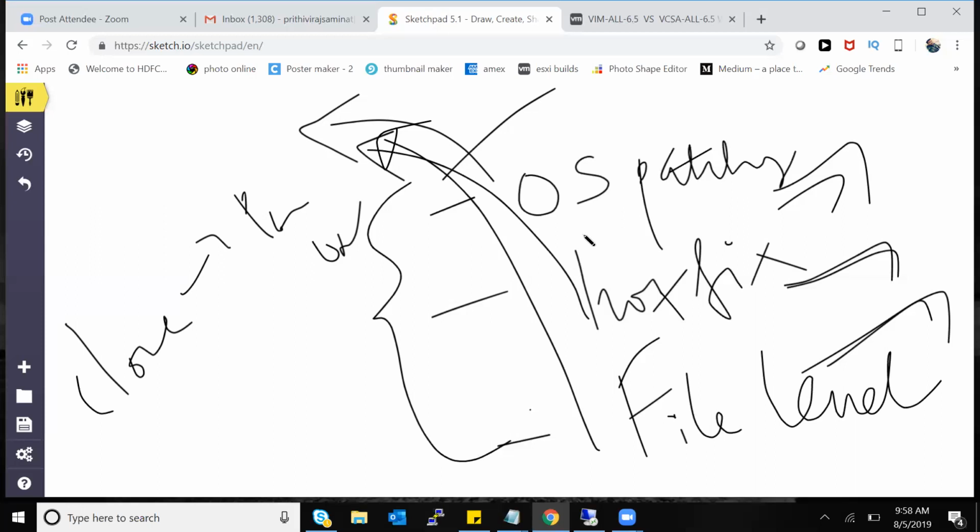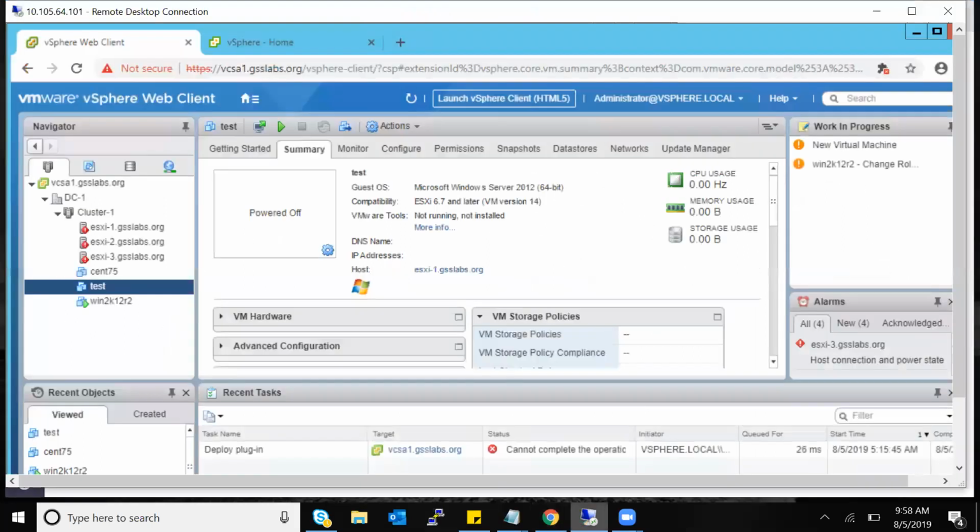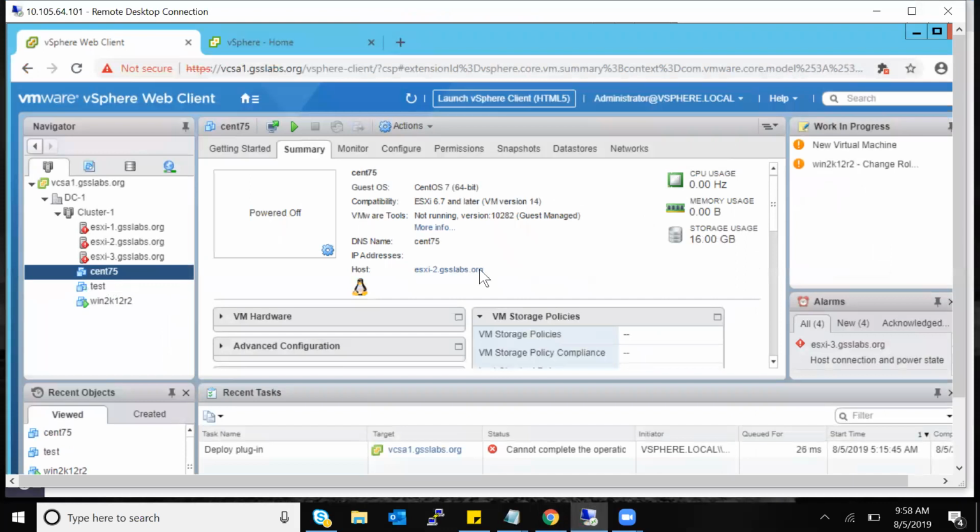But in this virtual environment, you have that feature where you don't even have to worry about the hardware. I can put it on a different host also. It doesn't mean I have to keep it on the same host. I can clone it and put it on another. CentOS 7.5 is staying on ESXi 2, so I can clone it and put it on ESXi 3 also. If it didn't power on ESXi 2, I can power it on from ESXi 3.